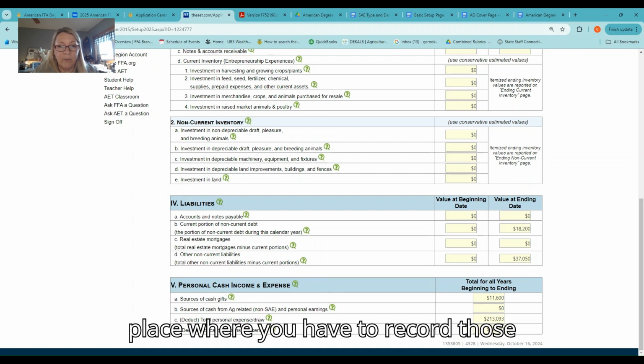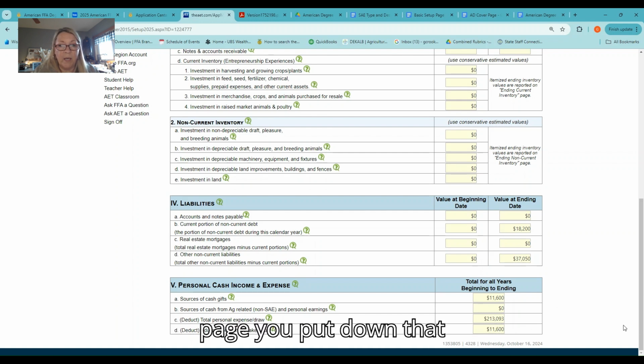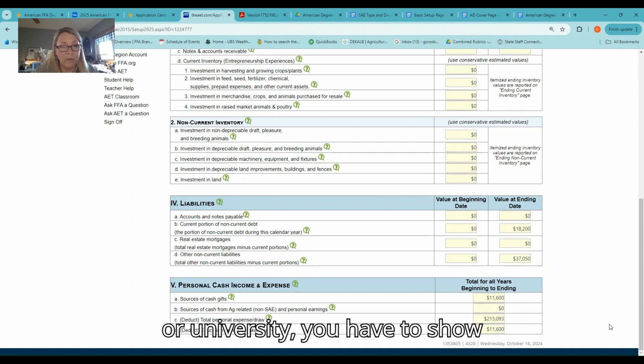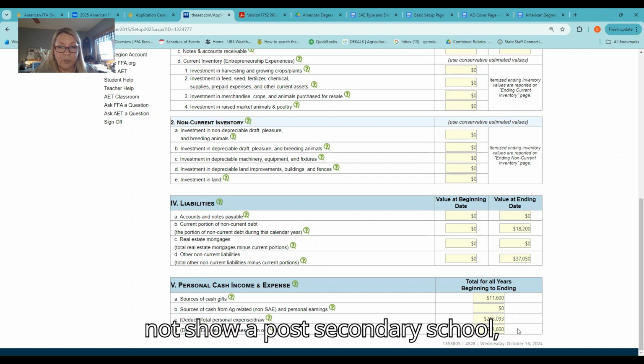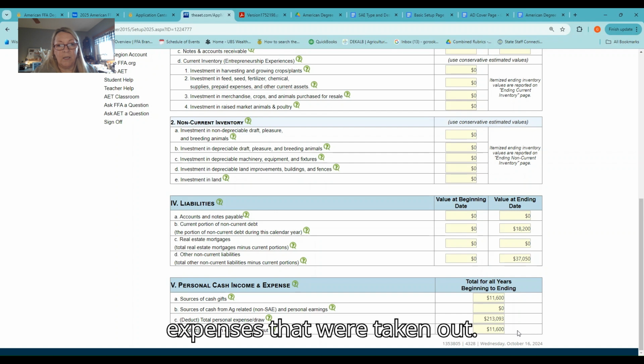This is the place where you have to record those educational expenses. So if on your cover page you put down that you attended a technical college or university, you have to show educational expenses here. If you did not show a post secondary school, you do not have to show educational expenses that were taken out.